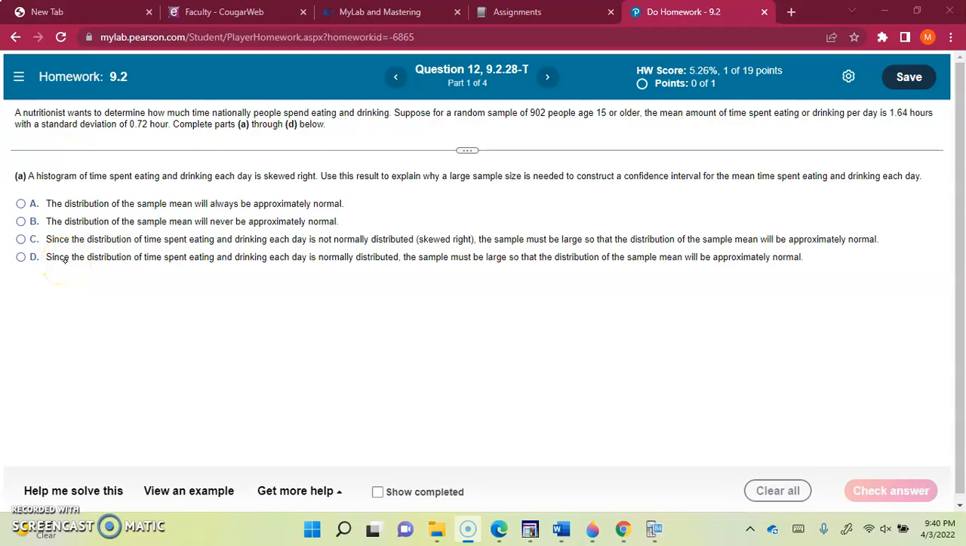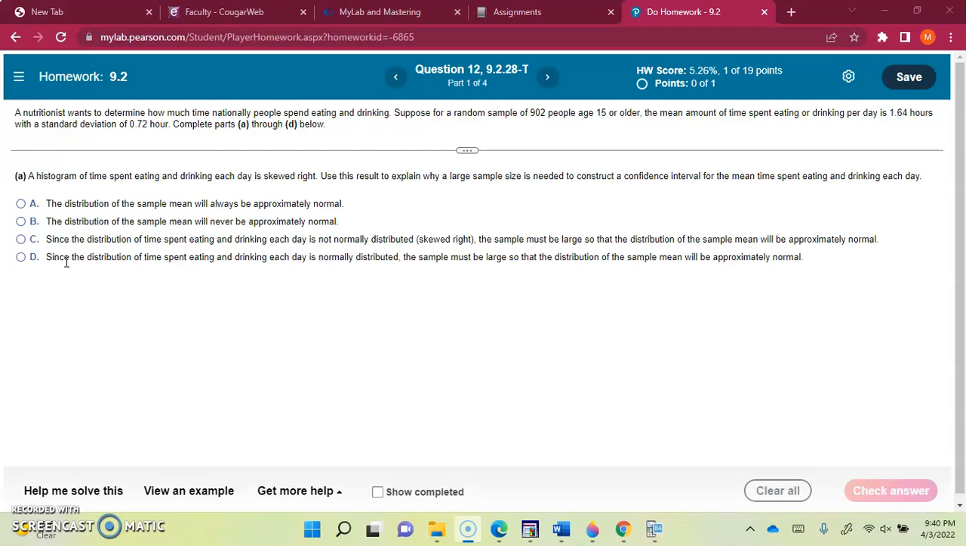This is question 12 from homework 9.2. A nutritionist wants to determine how much time nationally people spend eating and drinking. Suppose a random sample of 902 people of age 15 or older. The mean amount of time spent eating and drinking per day is 1.64 with a standard deviation of 0.72.